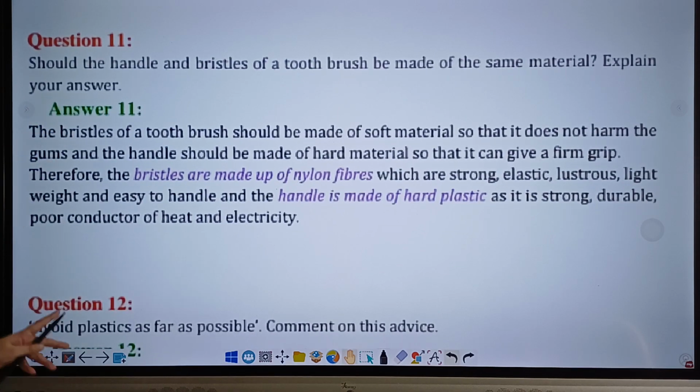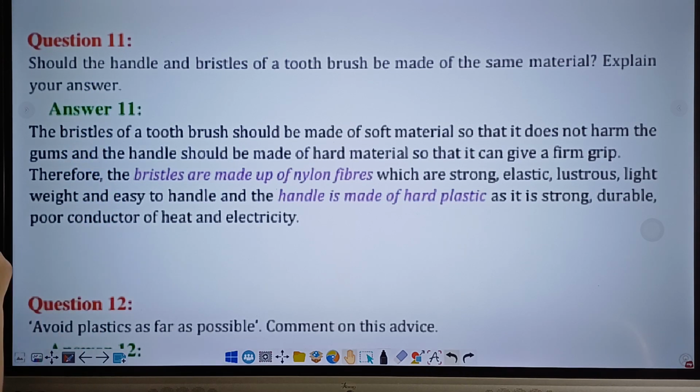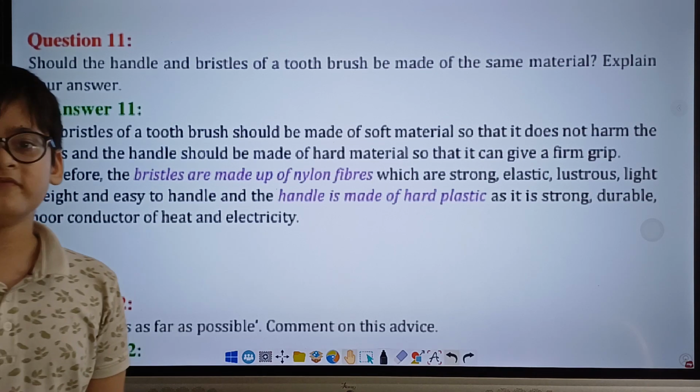Okay, moving on to question 11. Should the handle and bristles of a toothbrush be made of the same material? Explain your answer. Here is the answer to question 11. The bristles of a toothbrush should be made of soft material so that it does not harm the gums, and the handle should be made of hard material so that it can give a firm grip.